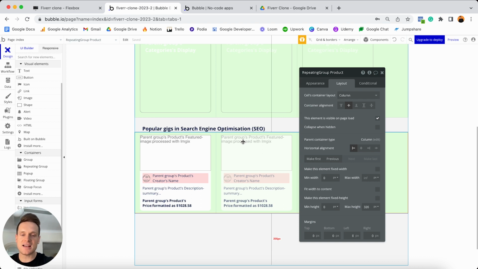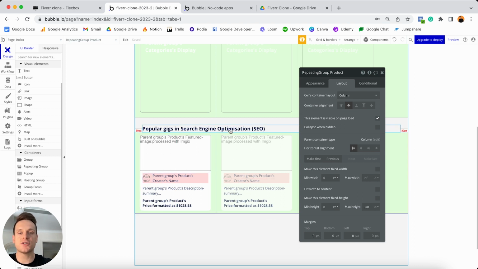But the very last thing I want to do on this page is create one last duplicate version of this repeating group. The reason for that is because this repeating group only displays a list of popular gigs within the search engine optimization category, whereas you also might like to display a series of popular gigs in other categories, so things like social media or data entry. So I just want to take the time to show you how you can easily make a duplicate version of this repeating group and swap out the product category that you're displaying.